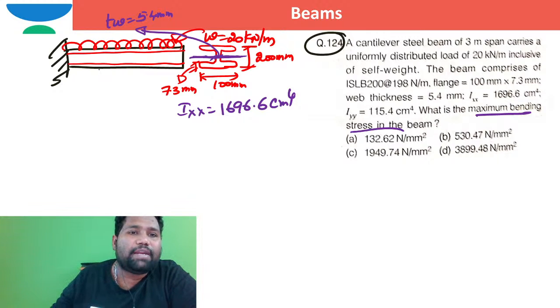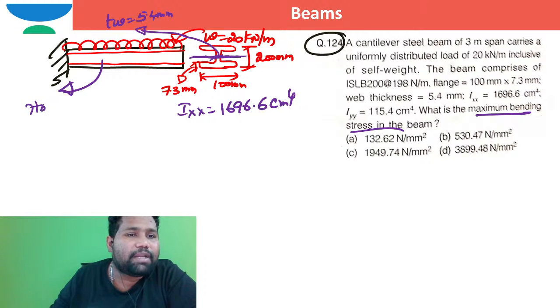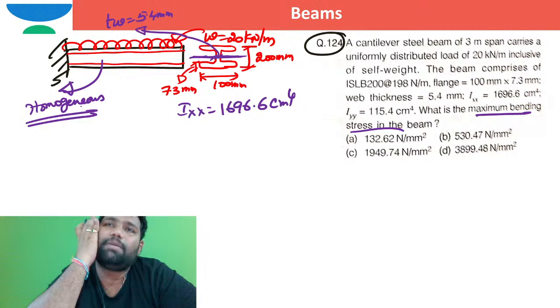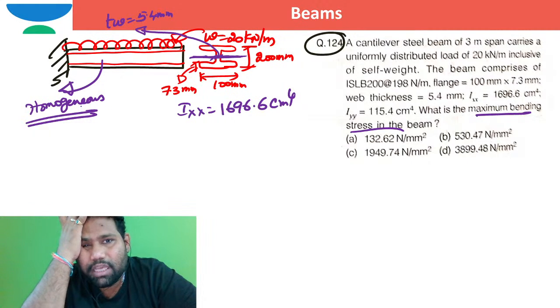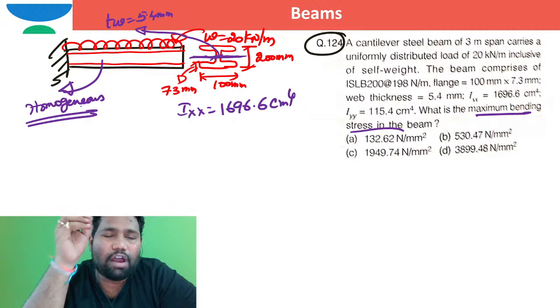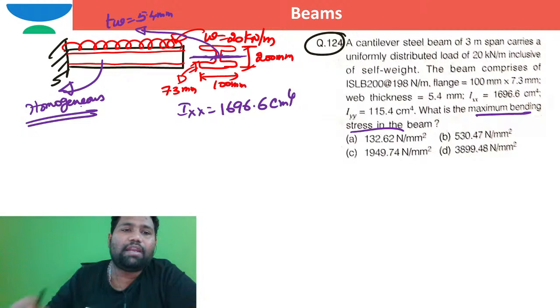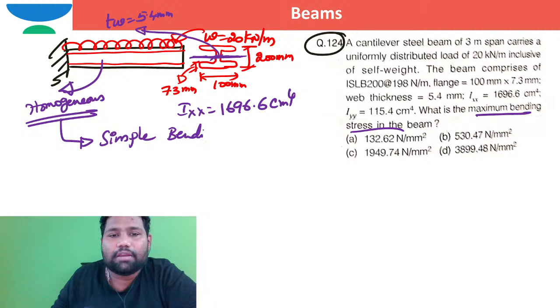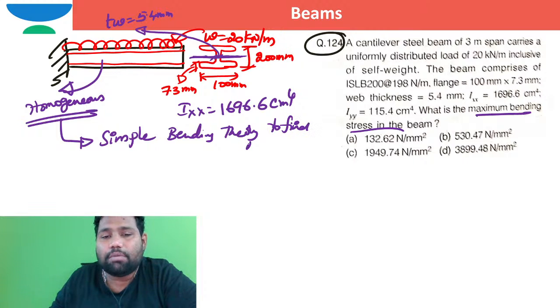To get maximum bending stress, it is a single homogeneous material. It is not a composite material. When it is a composite material, I need to use Euler-Bernoulli's theorem to find out the developing stress, right? Just like in design of concrete structure. That is a single type of material subjected to bending moment. As it is a homogeneous material, I can use simple bending theory to find maximum bending stress.